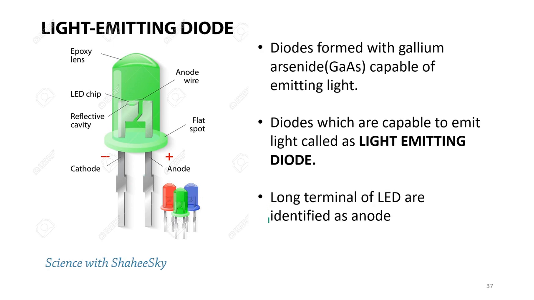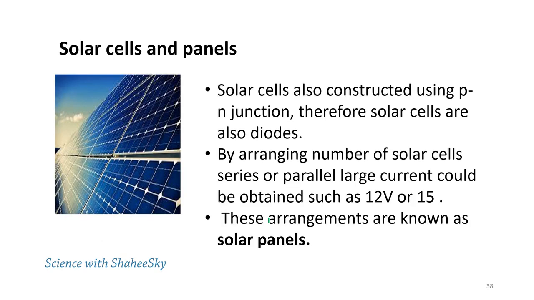And as well, related to these semiconducting materials and semiconductors, we have to know about solar cells and panels. Solar cells are also constructed using p-n junctions. You all remember the p-n junctions are the combination of p-type and n-type extrinsic semiconductors. Therefore, the solar cells are also diodes. By arranging these solar cells in parallel or series ways, we can form solar panels.